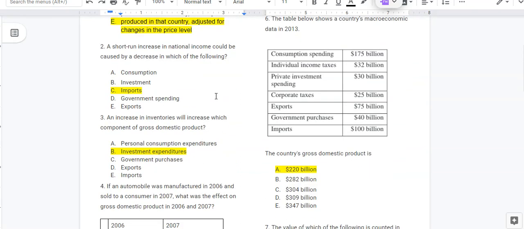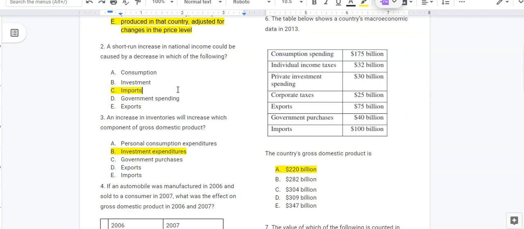All right, two's pretty straightforward, except, of course, the way that it's written. National income means the same thing as gross domestic product, because remember, there's an income expenditures identity. So if we said national production, national income, gross domestic product, it all means the same thing. So the only thing that would cause an increase in GDP would be a decrease in imports, because imports are